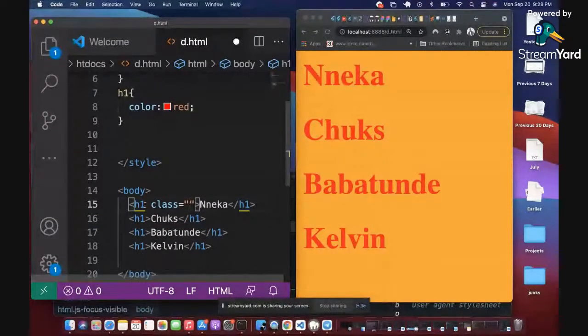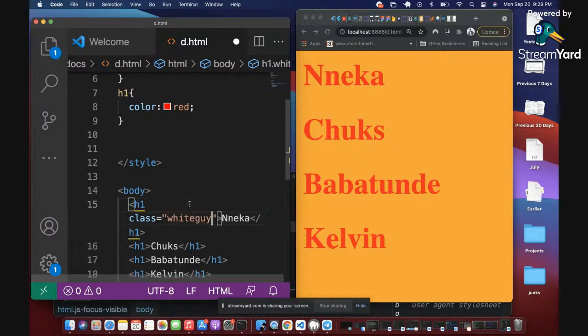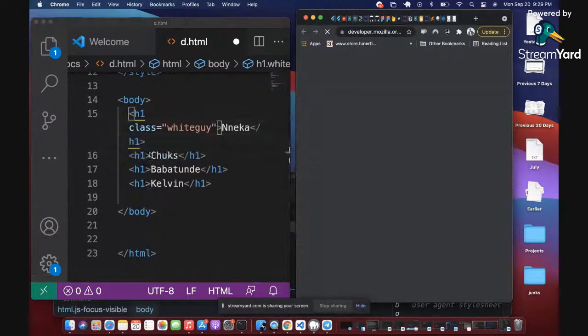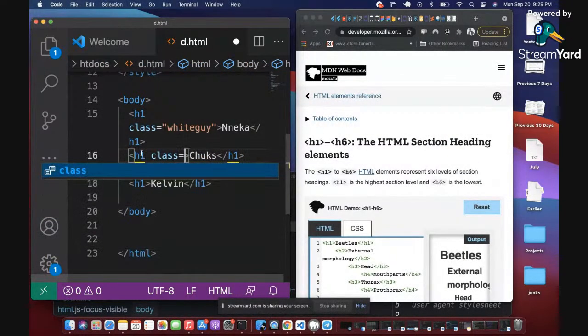So I'm going to call this, let me call this, what do I give this class name? A class, you can give it any name, right? So you have an attribute class equals to empty quotes. In those quotes, you will give the class any name you want, but that name is what you will use in styling it. Let me call it white guy, right? So I'm going to give both Kelvin and Nneka the class white guy.